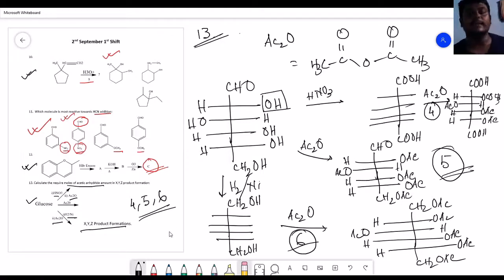It is a very simple and basic concept that you have to apply by having the structure of the glucose molecule. In the first case, oxidation happens, and the CHO and the CH2OH both convert into carboxylic acid. As HNO3 is a strong oxidizing agent, it will convert both the CHO and the alcohol part into the acid. In the third case, it is reacted with H2/nickel, which is a reducing agent, which will convert CHO to CH2OH. After that, the OH is acetylated by acetic anhydride, and we have these products.